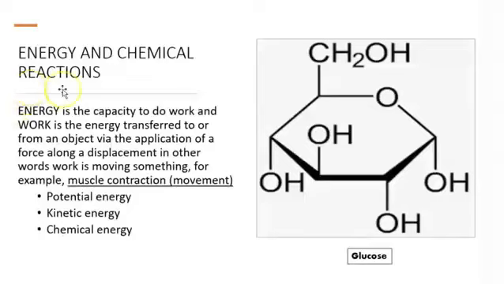Okay, the next topic is energy and chemical reactions. Energy is the capacity to do work, and work means moving something, such as, for example, a molecule or muscle. There are different kinds of energy. We have potential energy, kinetic energy, chemical energy. Chemical energy is the energy stored in food. For example, glucose, carbon, hydrogen, and oxygen are connected using bonds, and that's going to be chemical energy.